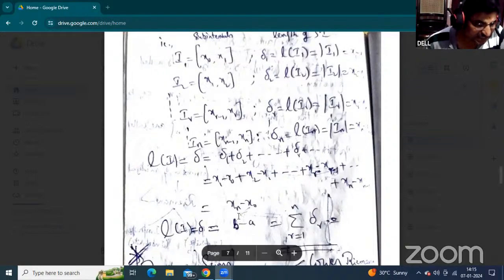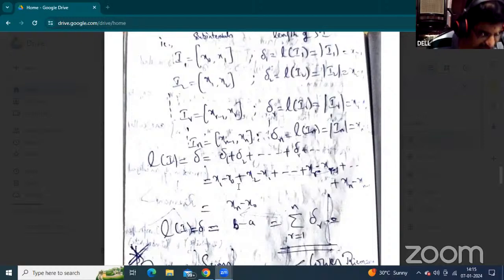So x n is the final value, which equals b, and x0 is the initial value, which equals a. So the length of the interval, denoted by L of phi or del, is b minus a. That is the summation of del r. The length of the interval, mod closed interval [a, b], equals dash. This type of question is given as multiple choice in the final examination.